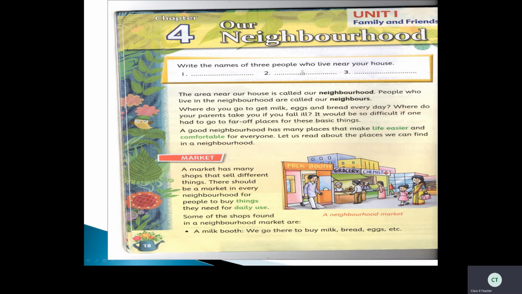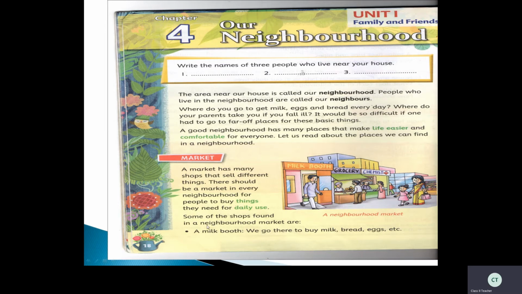Now can you see here? This is a neighborhood market. You can see milk booth, groceries, chemist, that is pharmacy, we will call it medical shop. Okay, you can see here bookstall, and you can see some hospitals. So this is about your market. Okay children, now see here.